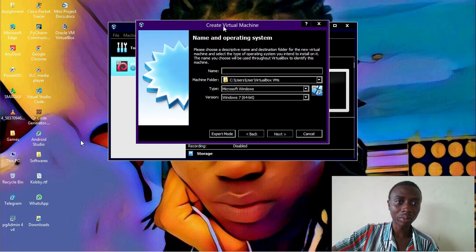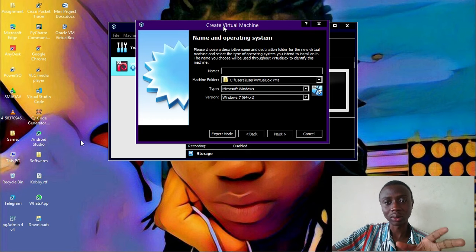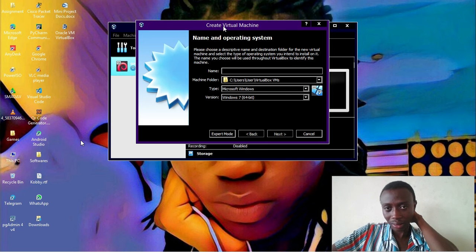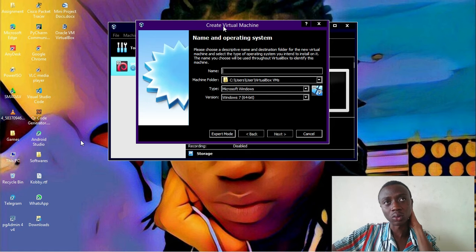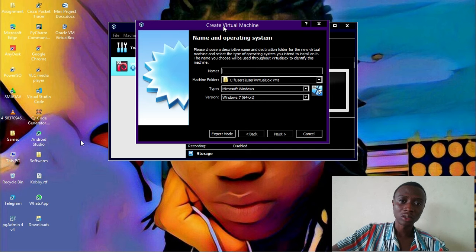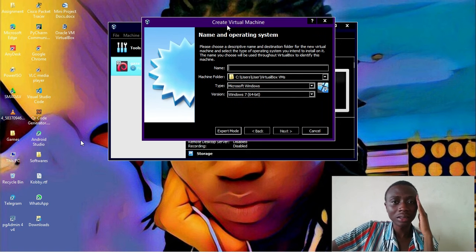And I remember that downloading a virtual machine will also download other packages that I don't need. And I needed to delete all those junk files. So if you have not watched that video, you have to locate that previous video that I just uploaded, and it's going to show you how to delete junk files to make your system run very fast. And now we have a machine here, the create virtual machine.